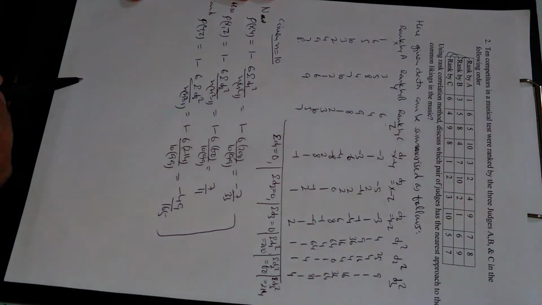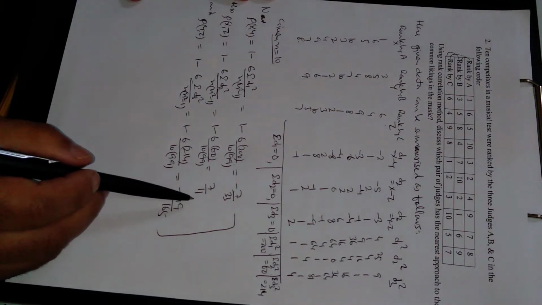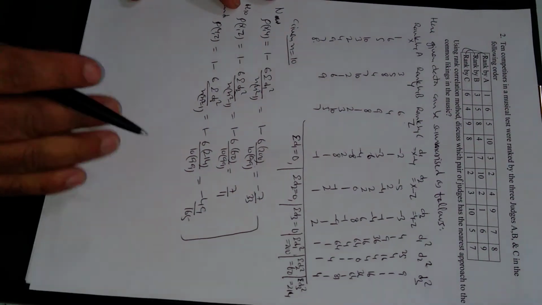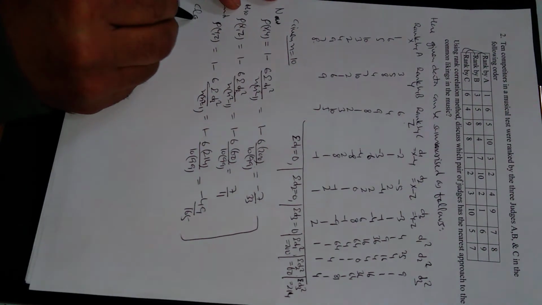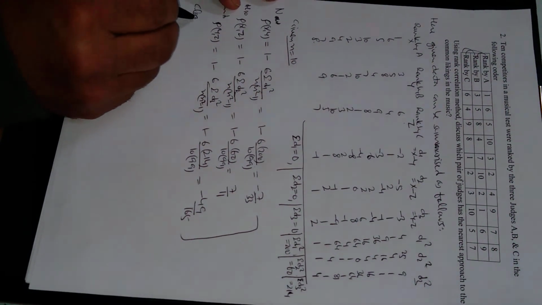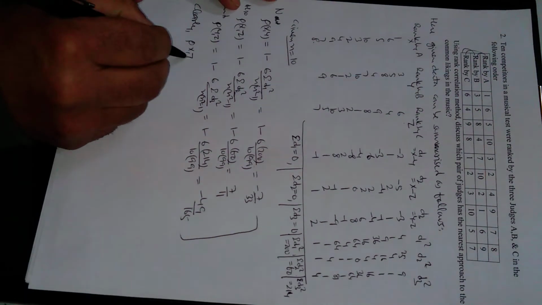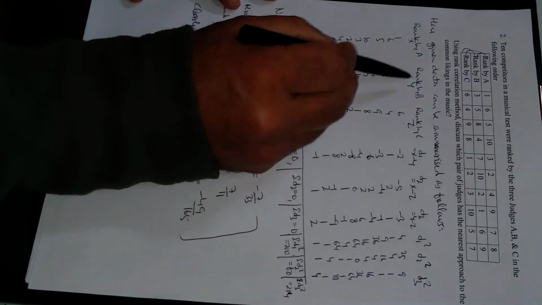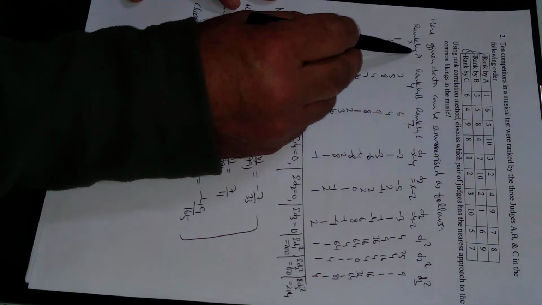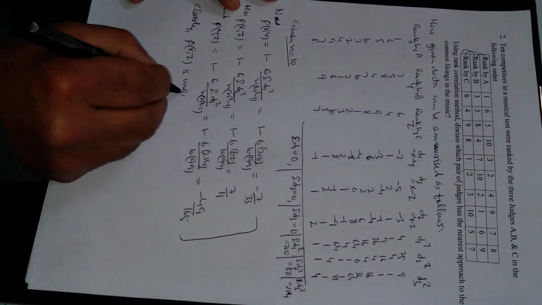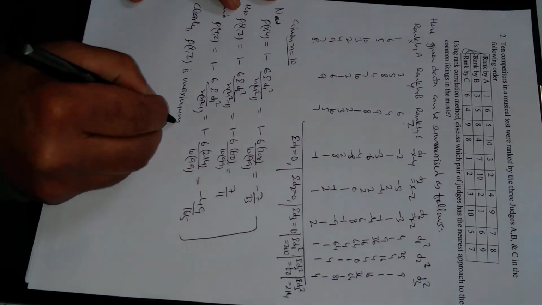Now we have to check which pair of judges has the nearest approach to common liking in the music. First of all, which rank is highest? 7 upon 11, this rank is maximum. Clearly, rank between x and z. X and z means, you can see here, rank between judges A and C. This rank is maximum.